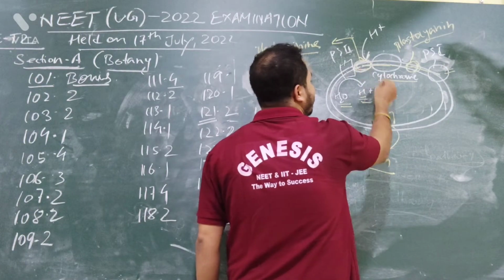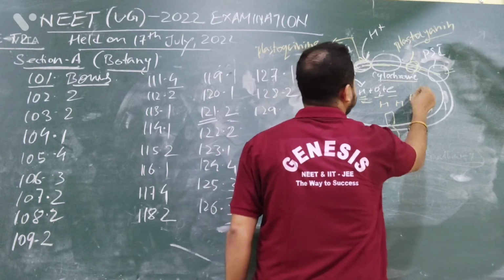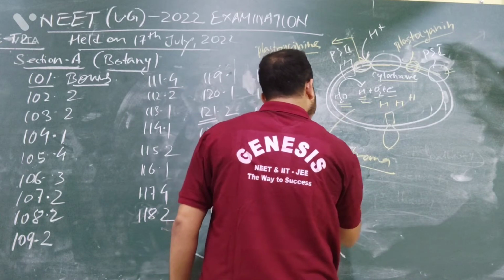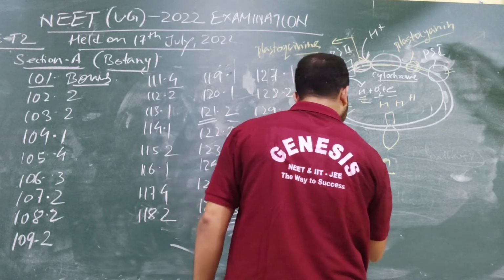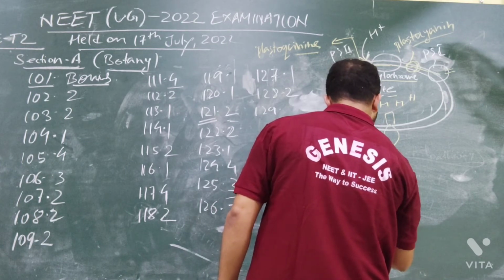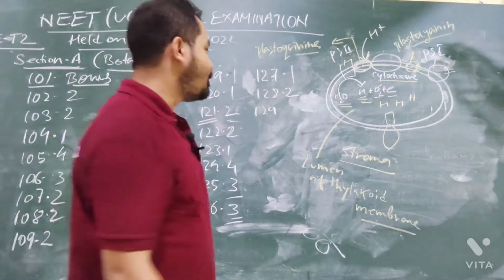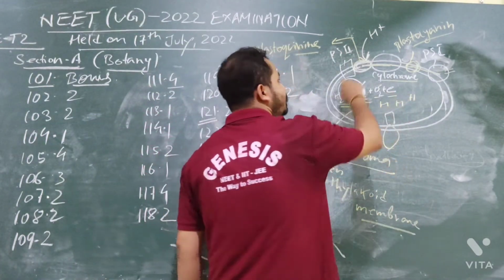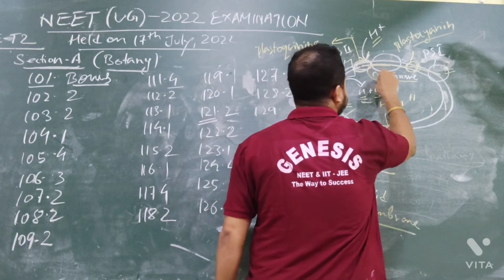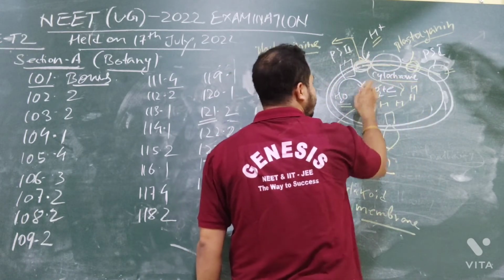Only the electron will go and the oxygen will be liberated. So hydrogen will keep on accumulating here. As a result, the hydrogen concentration inside the lumen of the thylakoid membrane will keep on increasing, because the plastocyanin will also release hydrogen here, and from the water hydrogen keeps on accumulating here.